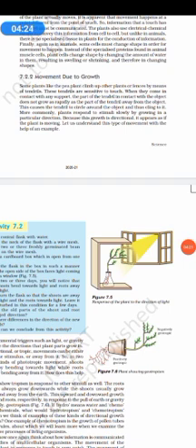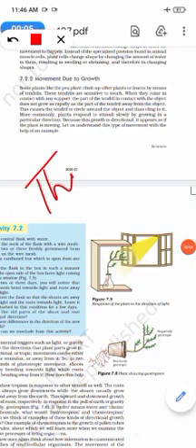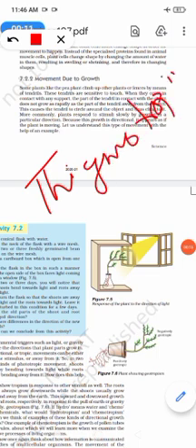More commonly, plants respond to stimulus slowly by growing in a particular direction. So when a plant is responding to touch and growing slowly because of the touch that it has felt, it is going to cling to, or take the support of, that object and then continue its growth. This kind of movement is known as thigmotropism. Thigmo means touch. So this is thigmotropism.